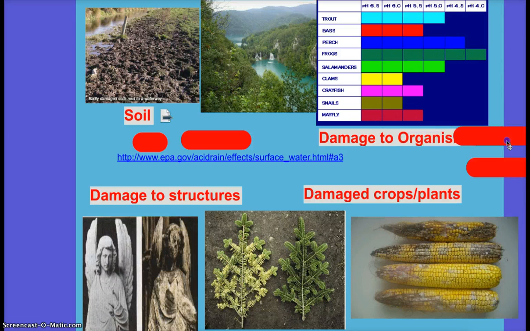And any aquatic organism can also be affected through acid deposition because it's going to fall on land or water. So it's going to be absorbed by the soil, which is taken in by plants. And when it falls on water, all aquatic organisms will be affected because the pH of their environment changes. And that's just a graph showing you what levels they can live in. You don't have to know that.